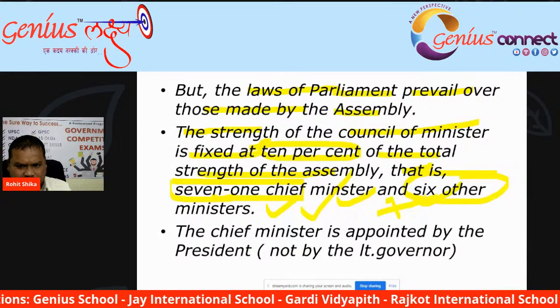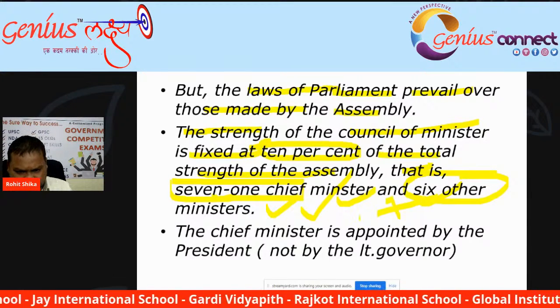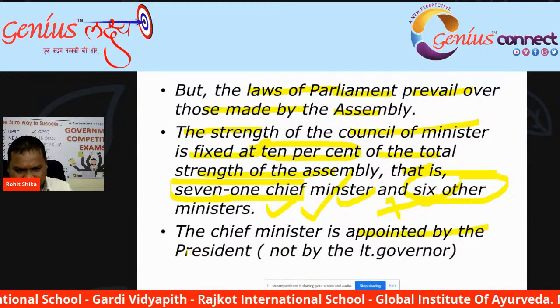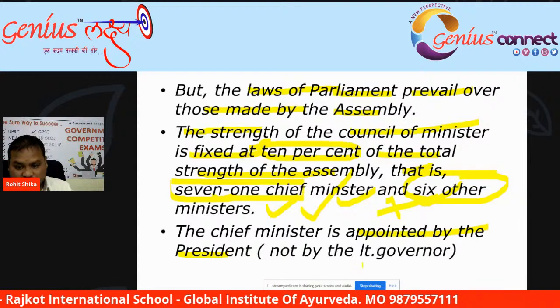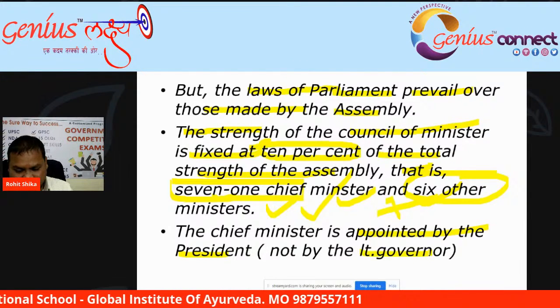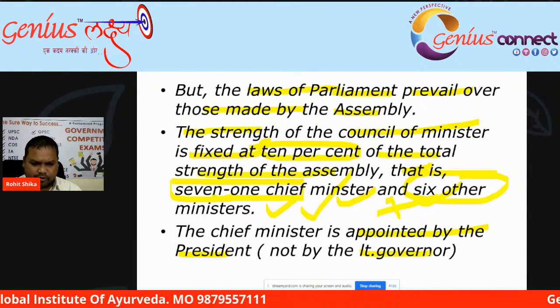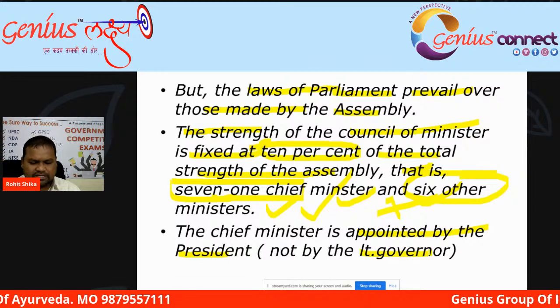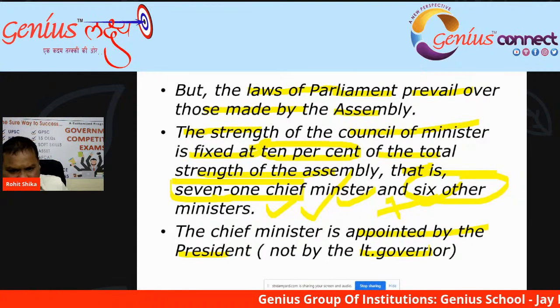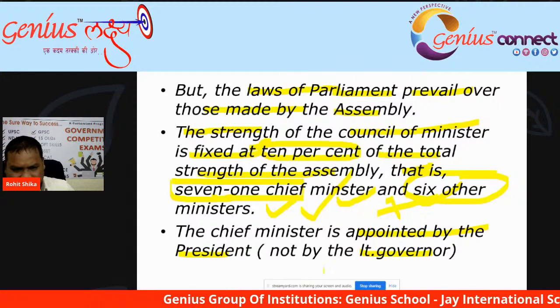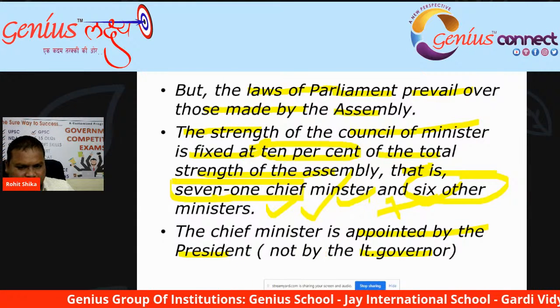It is total 7. The Chief Minister is appointed by the President. Remember, very, very important, not by the Governor or Lieutenant Governor, because the Governor appoints the Chief Minister in a state, but the Chief Minister of Delhi is appointed by the President, not even by the Lieutenant Governor.